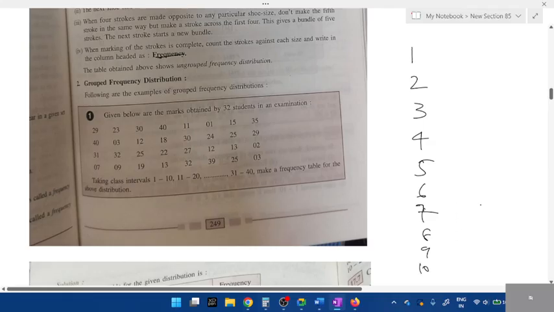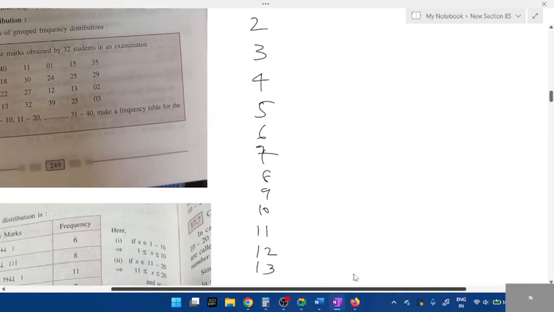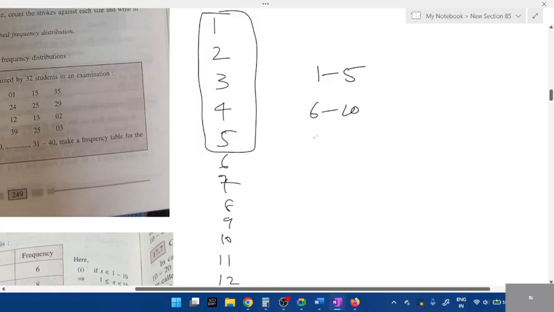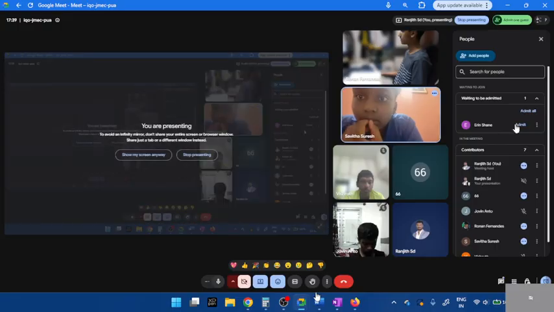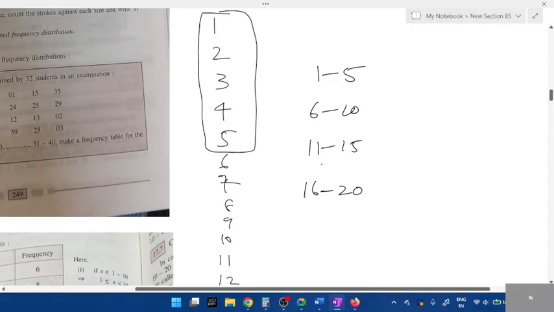10. That is known as grouping. I can't write 11, 12, 13. Even if the numbers are present, doesn't it look too long if I write it like this? So what we can do is group it, students. Grouping in the sense, I'll take 1 to 5 as one group. Let me put 1 to 5 here. Second group, I'll take 6 to 10. What will be the third group? Yes, 11 to 15. Fourth group will be 16 to 20. Okay, these are the 4 groups, students.